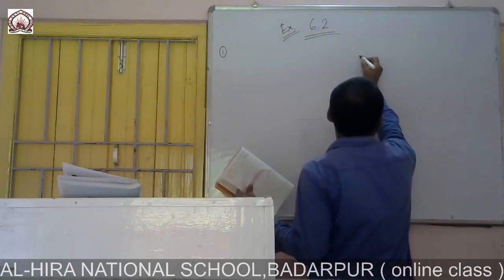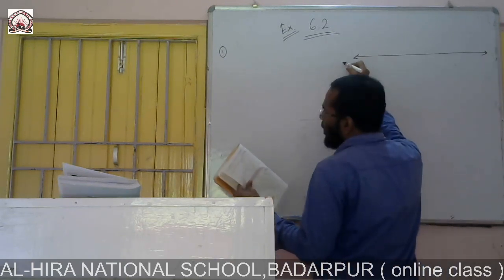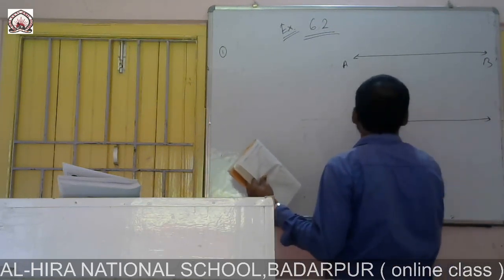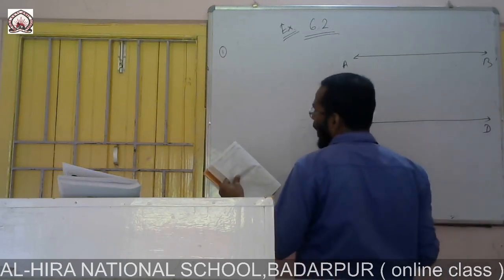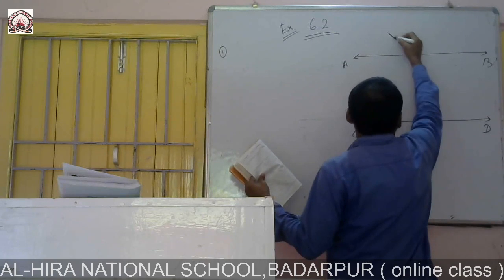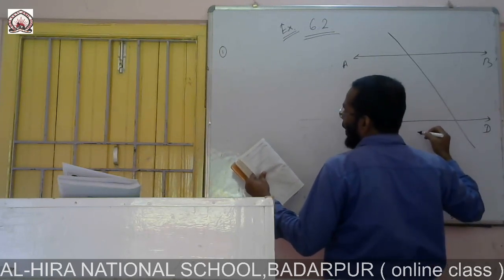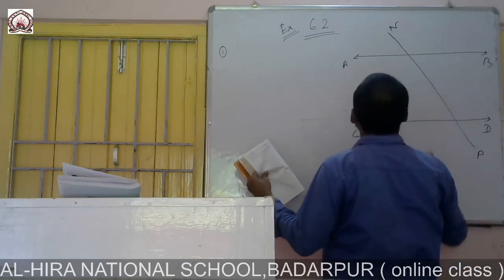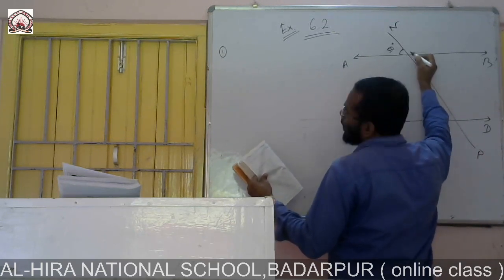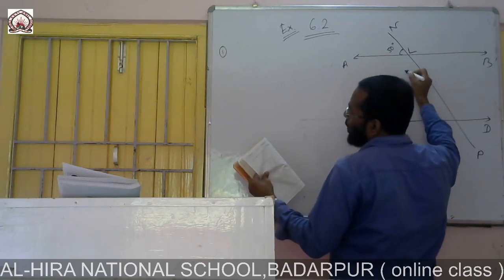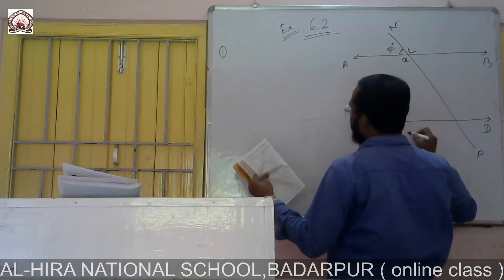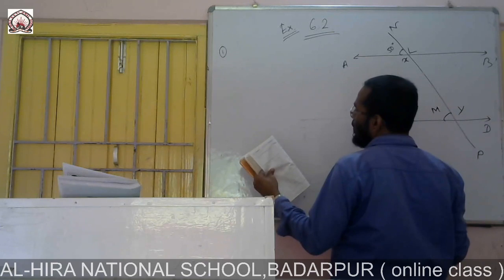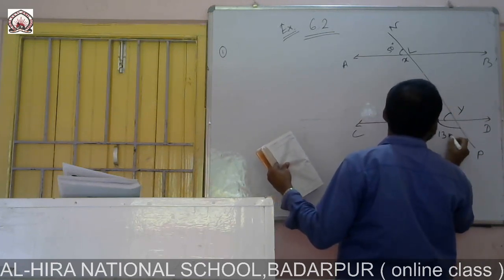Here AB and CD are given, and we draw this one as NP. This is a 50-degree angle, this is L, and this is X, and this one is M, Y, and this is given 130-degree.